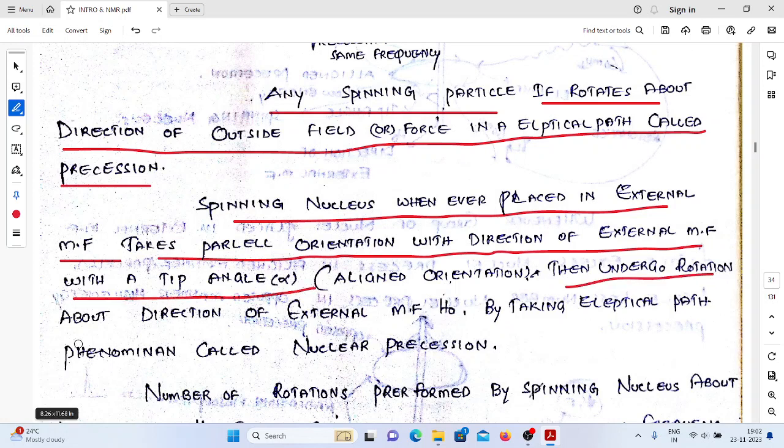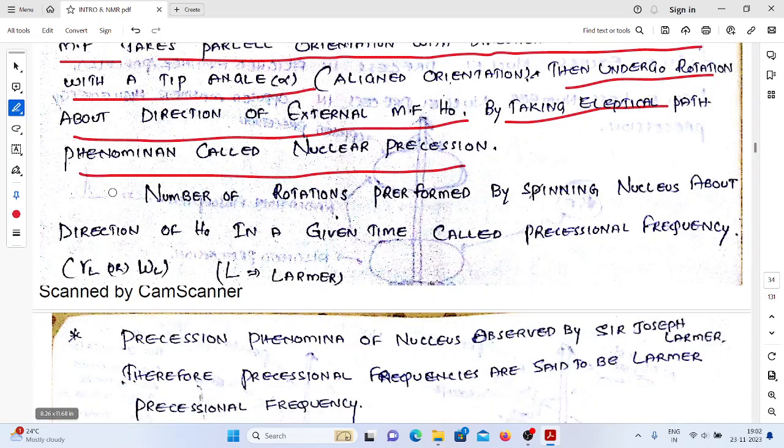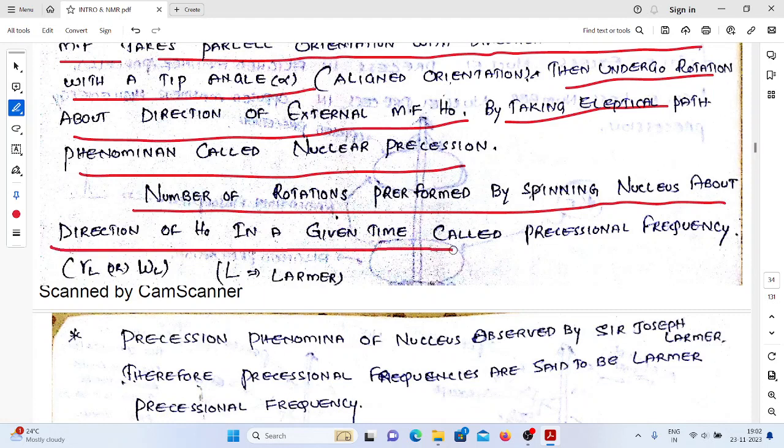Then it undergoes rotations about the direction of the external magnetic field by taking an elliptical path, a phenomenon called nuclear precession. The number of rotations performed by the spinning particle about the direction of the external magnetic field in a given time is commonly called precessional frequency. It is very, very important. Each and every student should remember it by heart. What is precessional frequency?